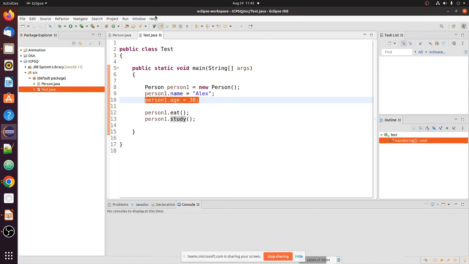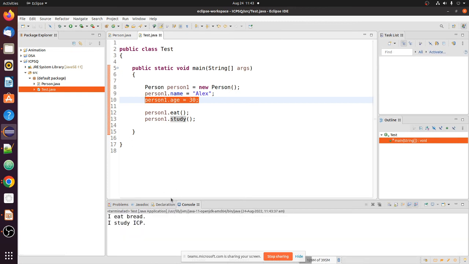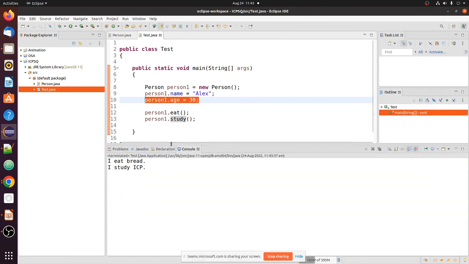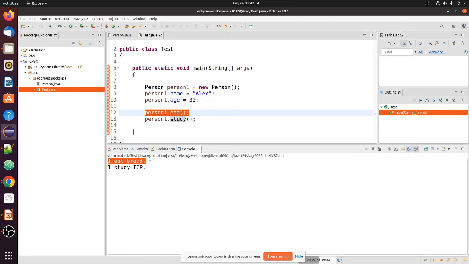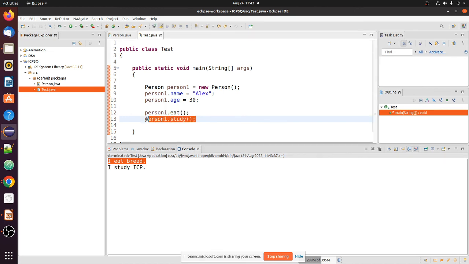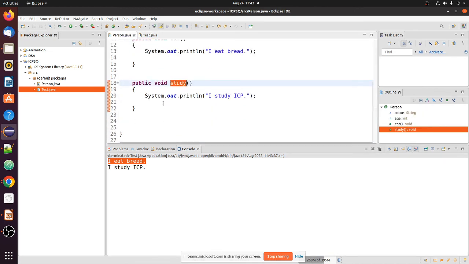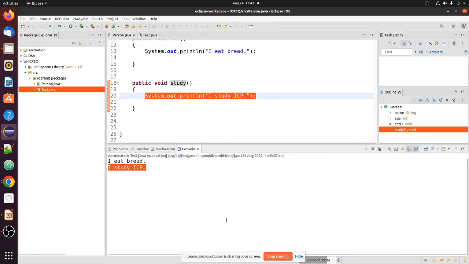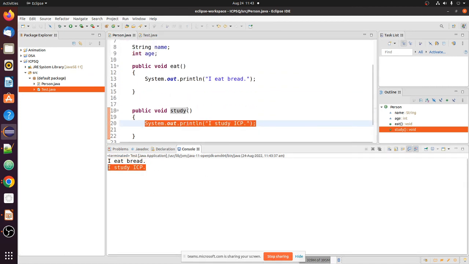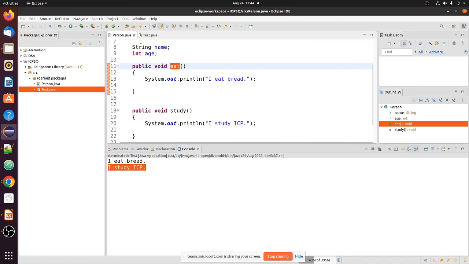So let us see. You can click this one. Yes, so this method has been called first. So it will print I eat bread, and the next line it will call the study method, which simply prints I study, I see. Okay. This is a simple example of how you create an object and how to invoke a method defined inside a class.